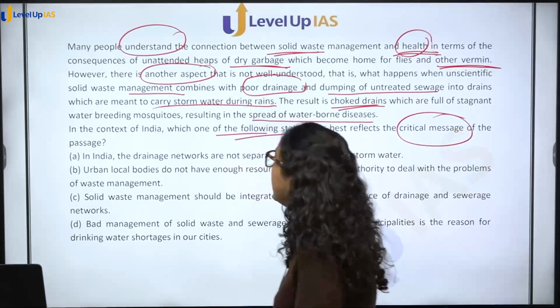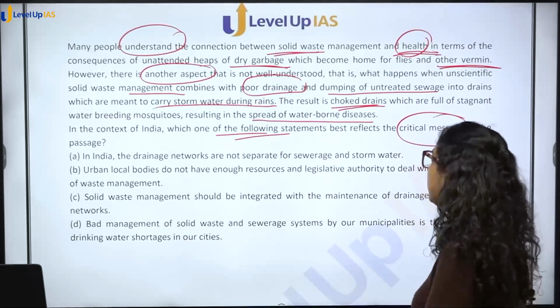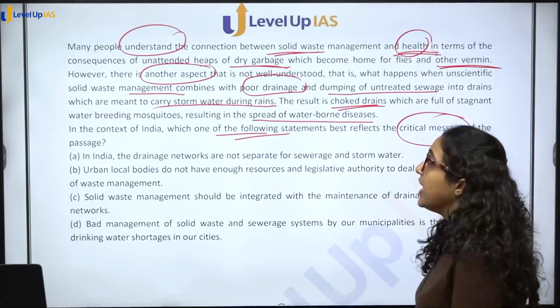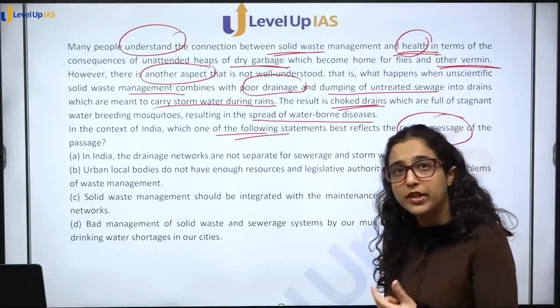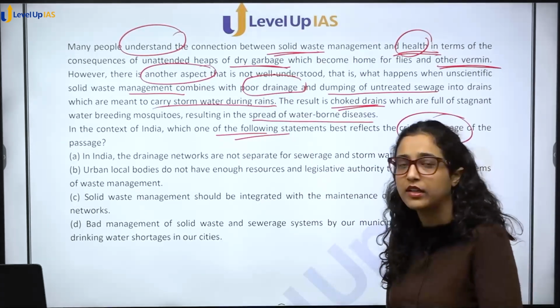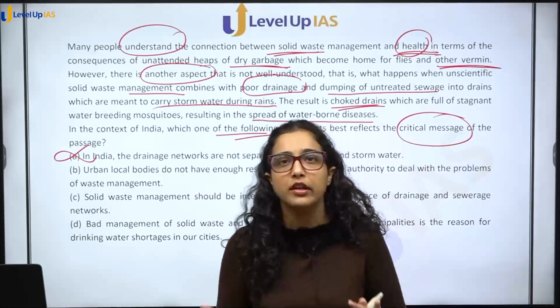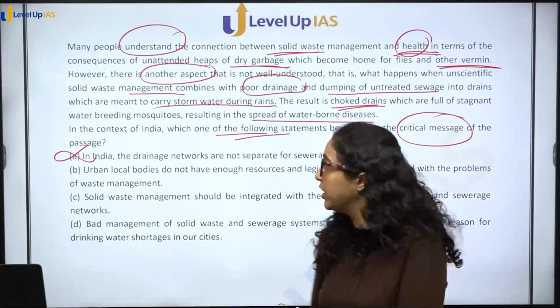So in context of India, which one of the following statements best reflects the critical message of the passage? Option A: in India, drainage networks are not separate for sewerage and storm water. See, again, ऐसा नहीं है कि ड्रेनेज नेटवर्क सेपरेट नहीं है, but सही से मैनेजमेंट नहीं होगा तो that will affect it, right? तो if correct management is not there, then they get connected and everything, ठीक है?